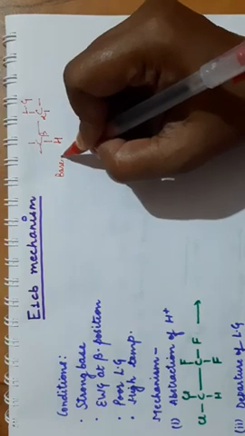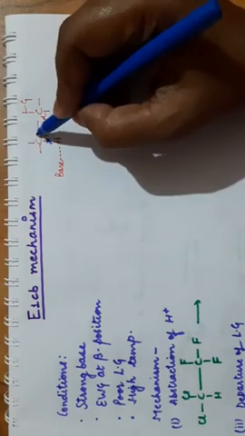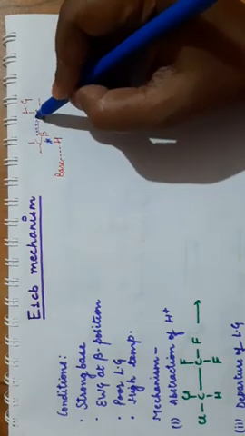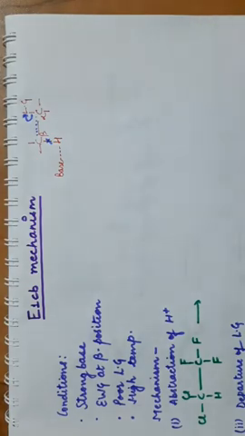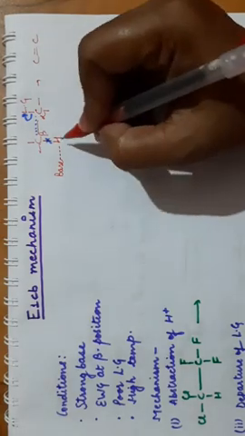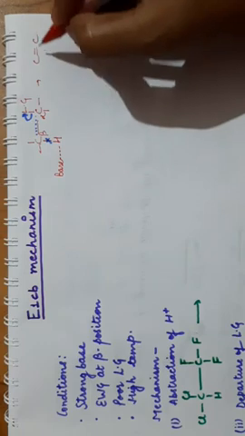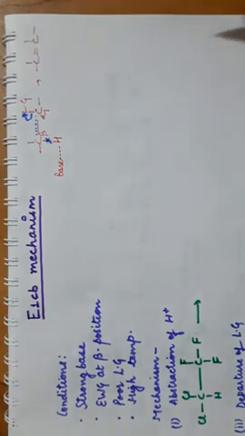A bond starts forming between the base and the hydrogen. This bond between carbon and hydrogen starts breaking. Bond starts forming between carbon and carbon, and this leaving group leaves from here. So what happens, a double bond is formed between the two carbon atoms. This proton is removed by the base and the leaving group departs. So this is E2 reaction.